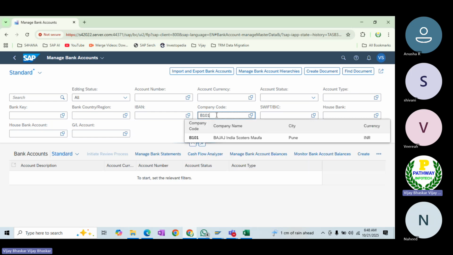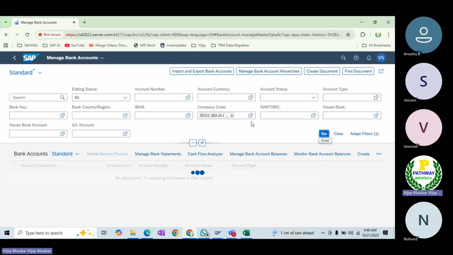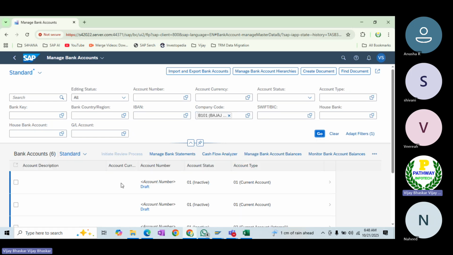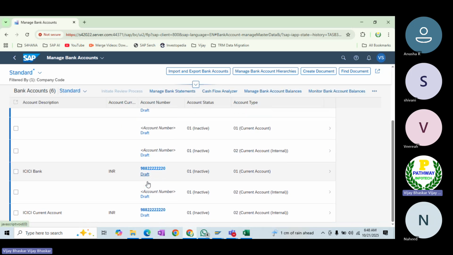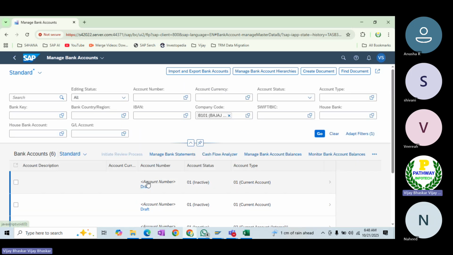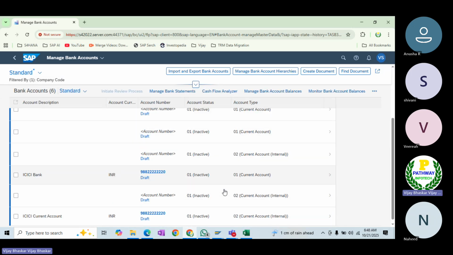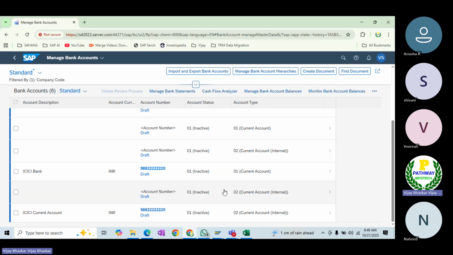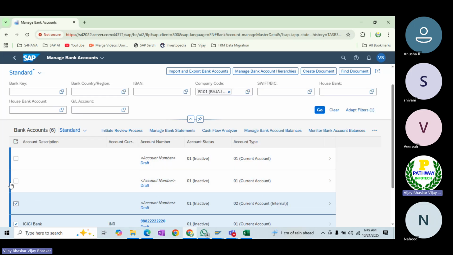See now, as of now, this is our company code. Let's create the bank account. You can see that B101, as of now, we have not created any. Enter the company code and click on go here. If you had already created bank accounts, they would appear here. B101, the draft. I don't know who has created all these accounts. Inactive. Okay, when we have not created any account here, first let me.